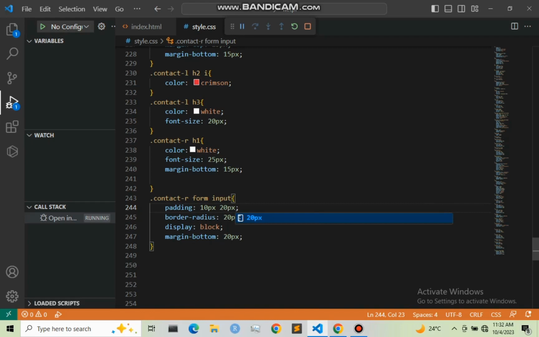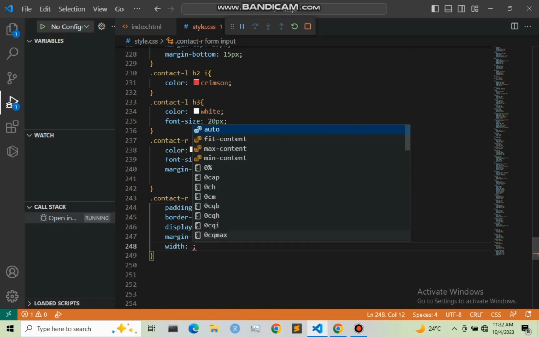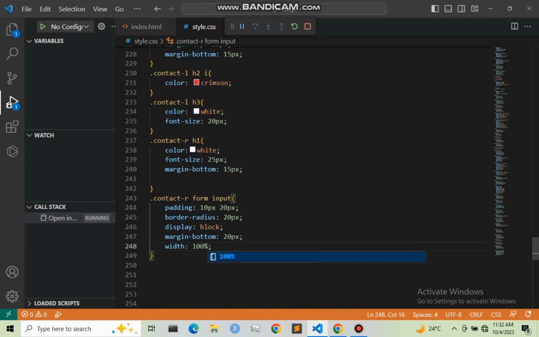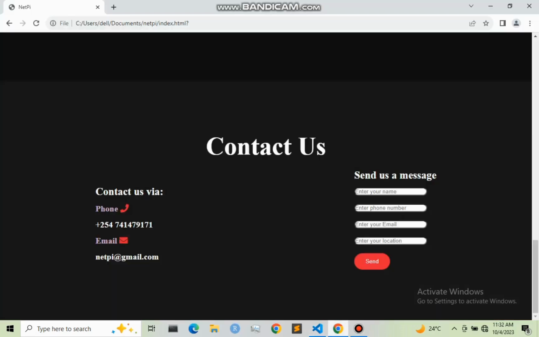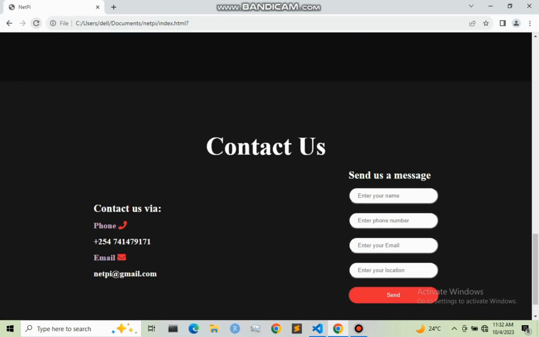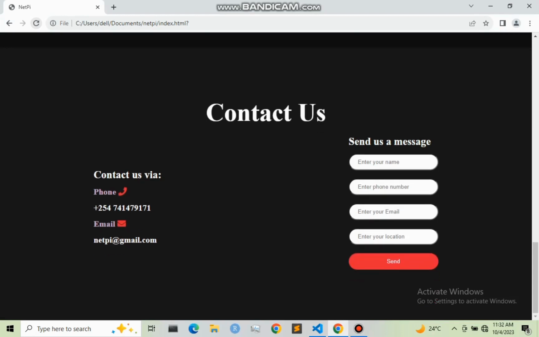Also let me give the width right here, width to be 100%. So let me save this and refresh. So we have now this conductor section right here. So this is just basically for beginners. You can make this look better in future. So that is it for the conductor section.